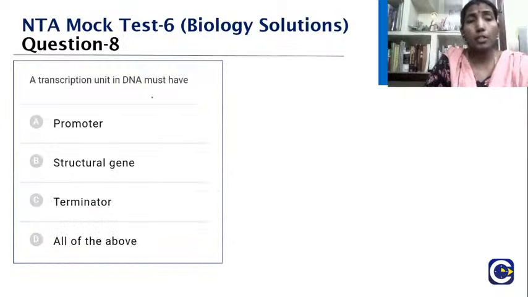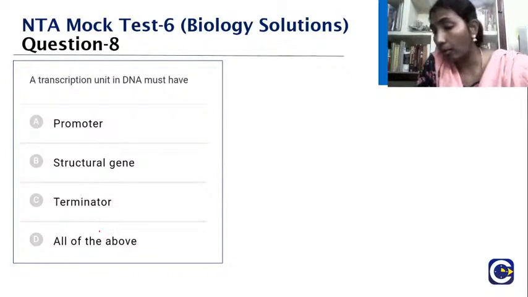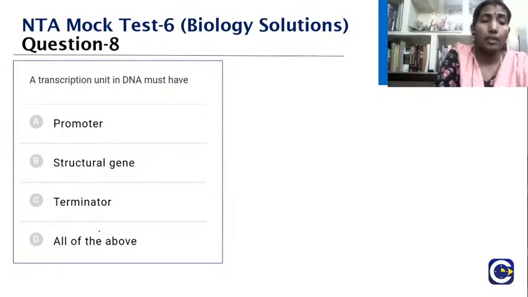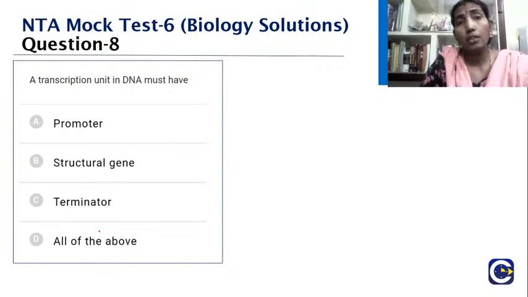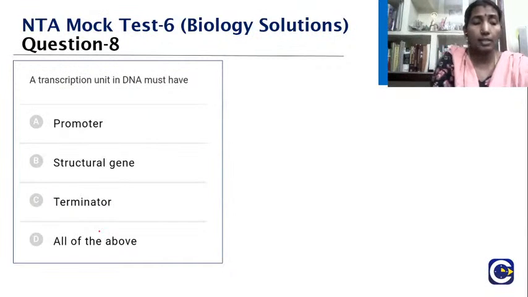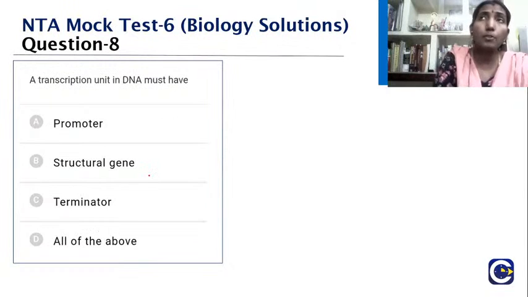A transcription unit in DNA must have a promoter, structural gene, terminator, or all of the above. So what should be the answer? When I say transcription, it is the process of formation of RNA from the DNA. So what should it have? The transcription unit is actually composed of 3 things: the promoter, the structural gene and the terminator. So all of the above.